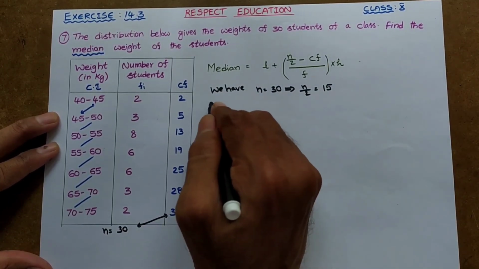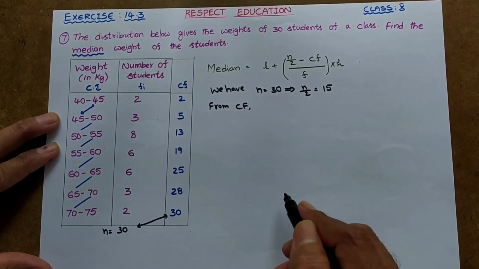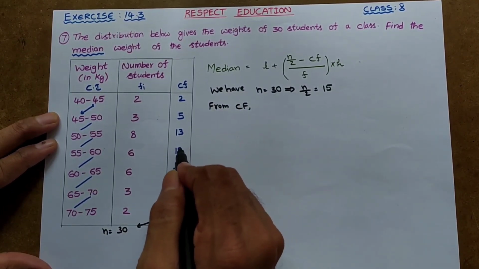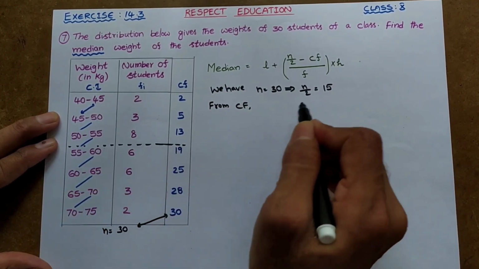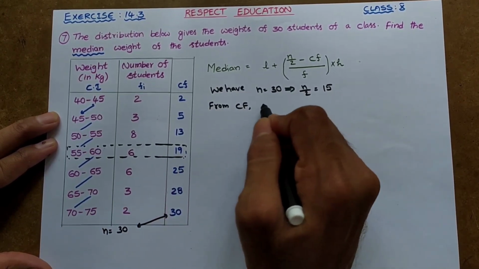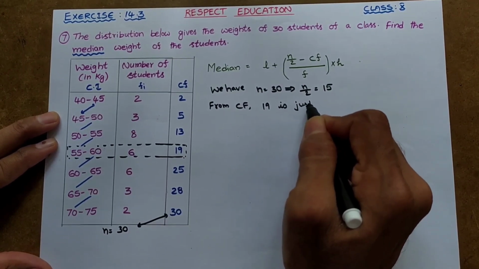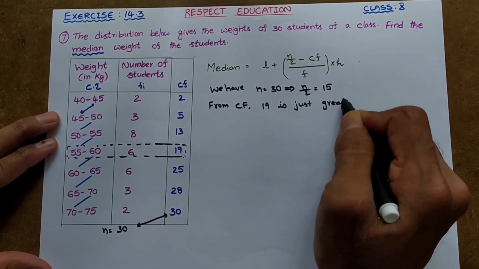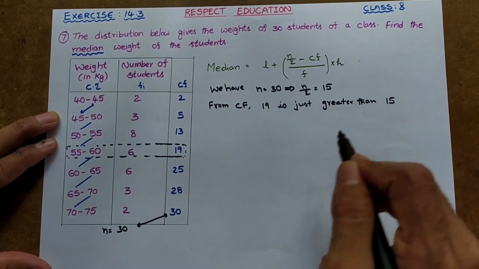So from the cumulative frequency, see this 19 is just bigger than this n by 2, 15. Clear? So let us write 19 is just greater than 15.